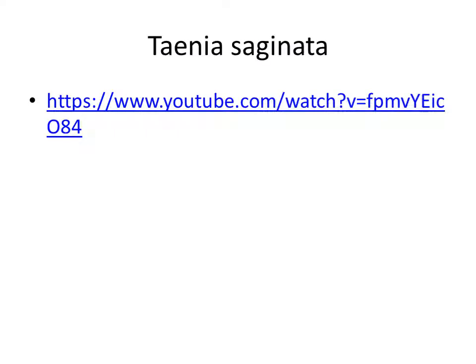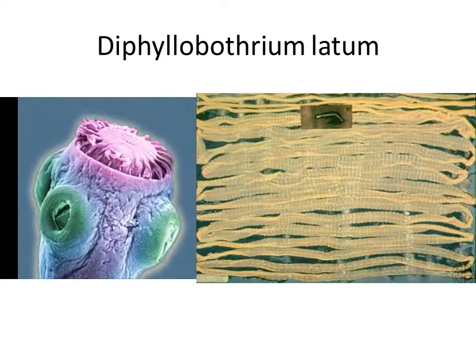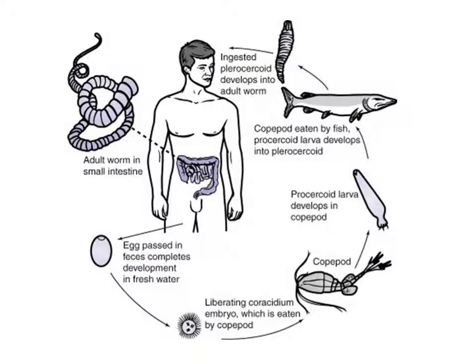Another species, Taenia saginata. Also, Diphyllobothrium latum, invading fish species, one of the longest parasites from this group. It is invading, as I said, fish species and has intermediate hosts such as copepods.